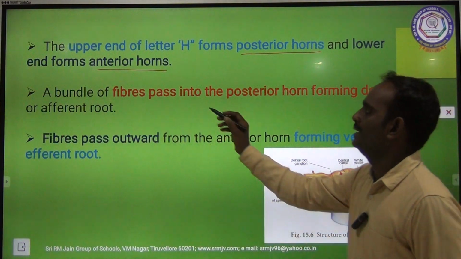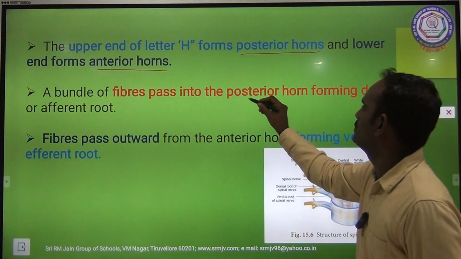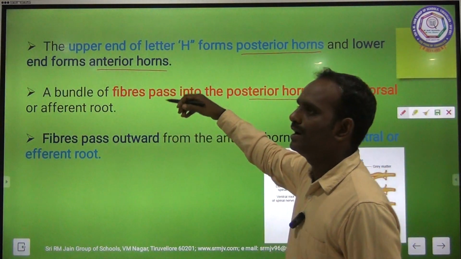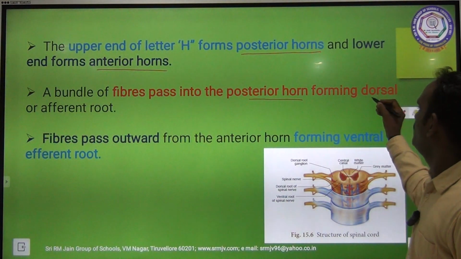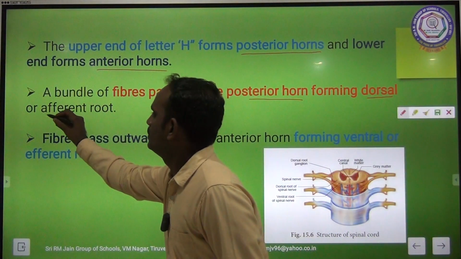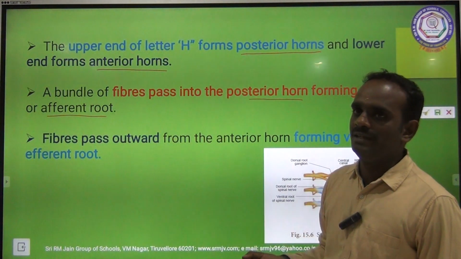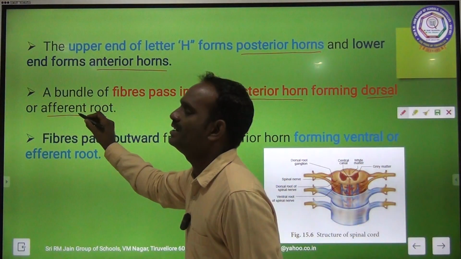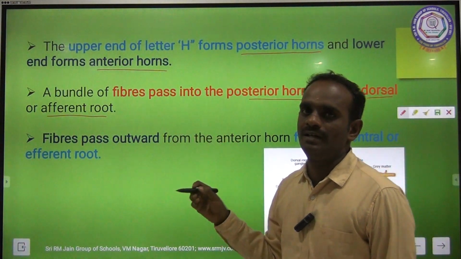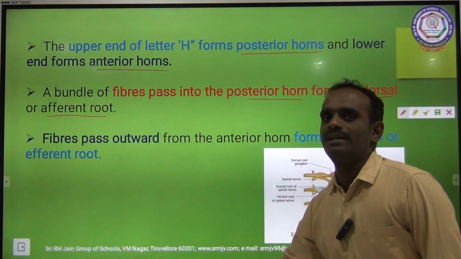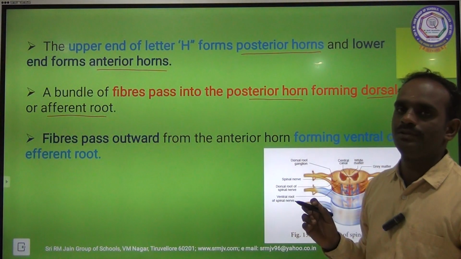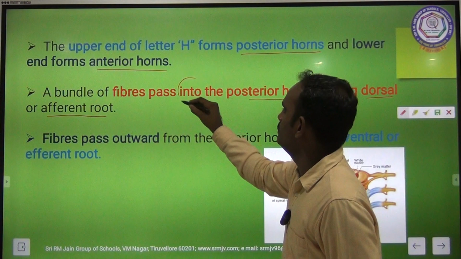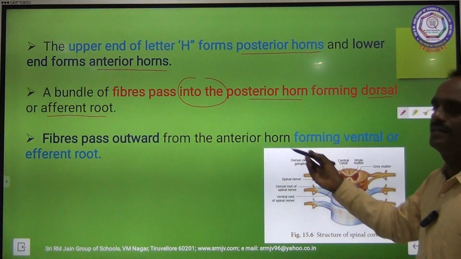A bundle of fibers passes into the posterior horn. So many nerve fibers pass. So the bundle of fibers passes into the posterior horns, forming the dorsal or afferent root. Afferent root or dorsal root is nothing but the nerve fiber along which the impulse goes to the spinal cord. The nerve fiber that goes to the spinal cord is called afferent root or dorsal root. Once again I am repeating, a bundle of nerve fibers passes into the posterior horn, forming dorsal or afferent root.